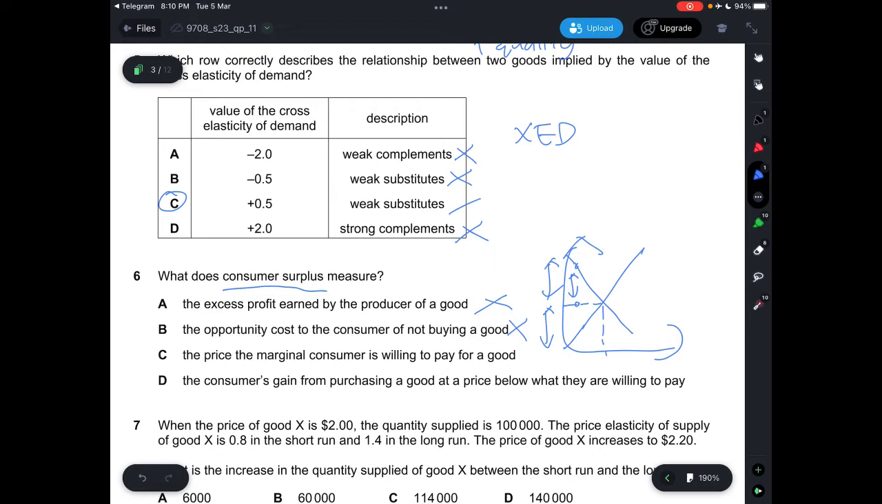C says the price the marginal consumer is willing to pay for a good, which is not correct, because if it's the price the marginal consumer is willing to pay for a good, it has to be here.